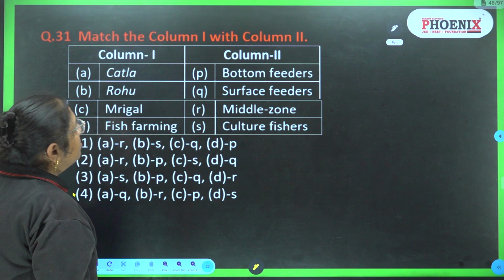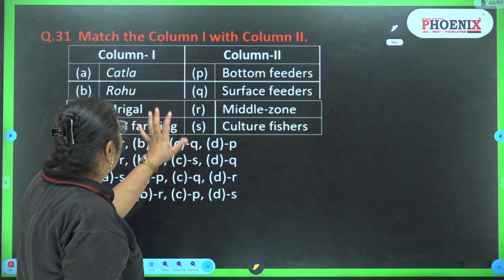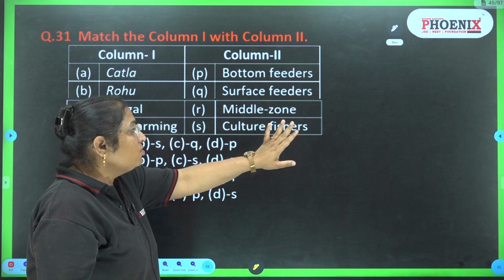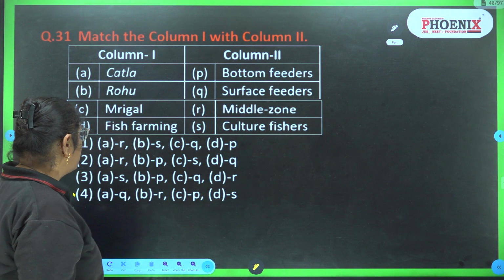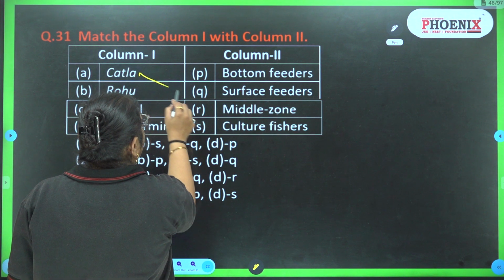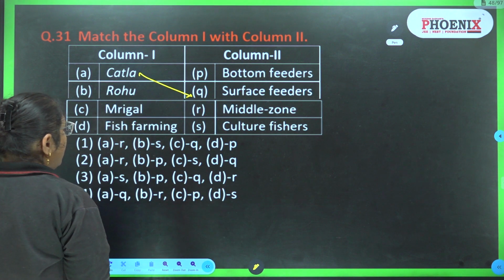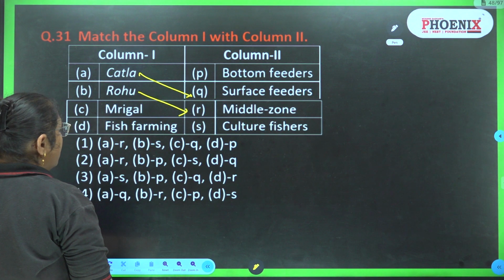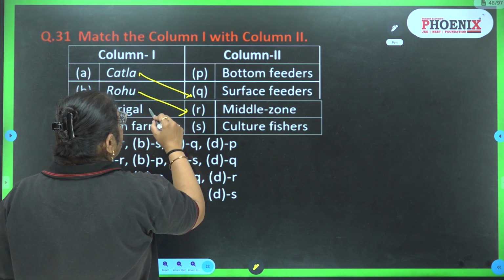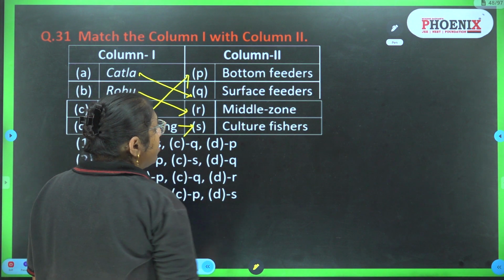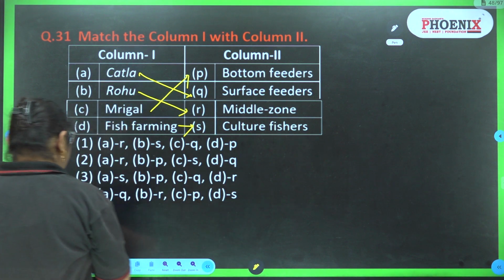Now match the columns: catla, rohu, mrigal, fish farming with bottom feeder, surface feeder, middle zone or culture fish. Catla is the surface feeder, rohu is the middle zone, mrigal is the bottom feeder, and fish farming means culture fisheries. So the answer is the 4th.